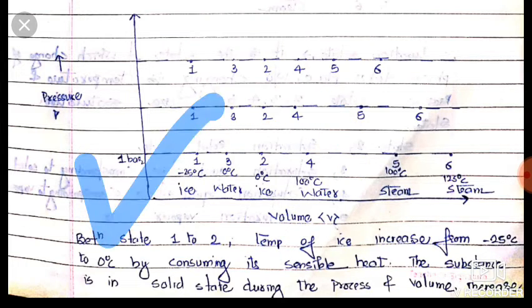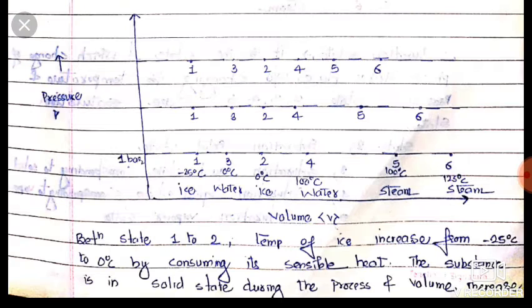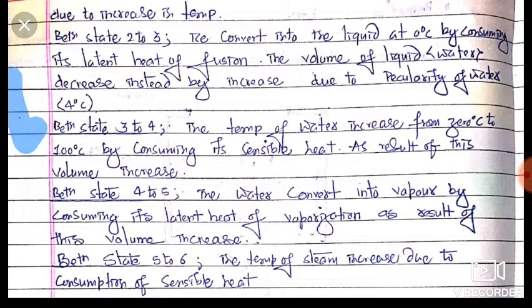Now friends, from state 2 to 3, what happened? At state 2 there is 0 degree Celsius ice, and at state 3 there is 0 degree Celsius water. We are heating, so here there is a conversion of phase from ice to water.